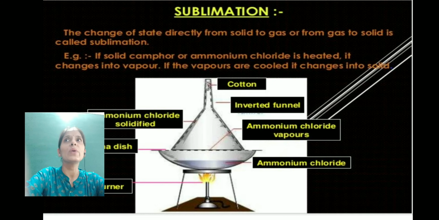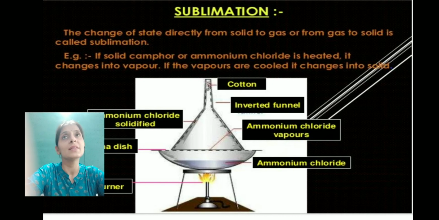There is one more way in which change in state takes place, that is called sublimation. Normally when we heat any solid, it first gets converted into liquid, and the liquid on further heating gets converted into the gaseous state. But in the case of some solids, when we increase their temperature, they directly change into the gaseous state.